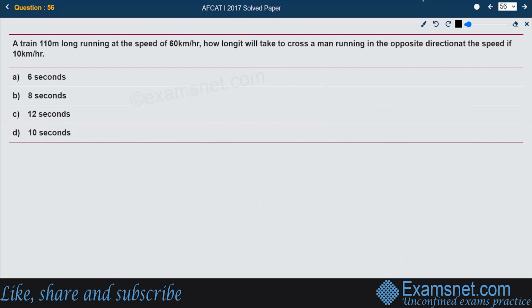Now, a train 110 meters long running at the speed of 60 km per hour, how long will it take to cross a man running in the opposite direction at the speed of 10 km per hour? So we are supposed to calculate the time taken in opposite direction. When two objects travel in opposite directions, the time taken by them to cross each other uses the sum of the lengths of both objects, and their speeds also get added up. This is the relative speed that is used, added together for both objects.